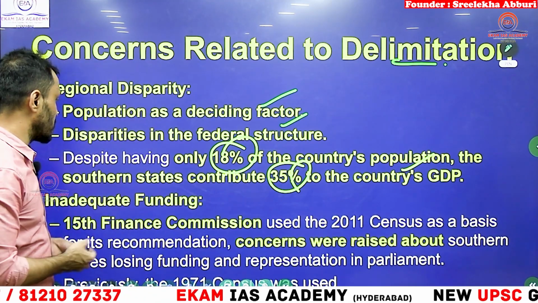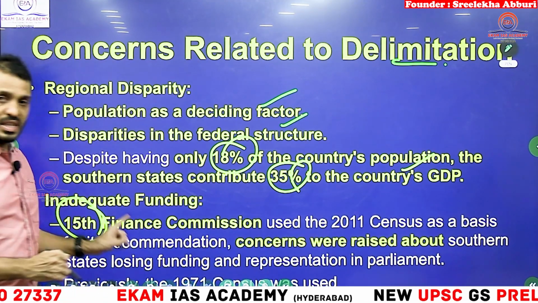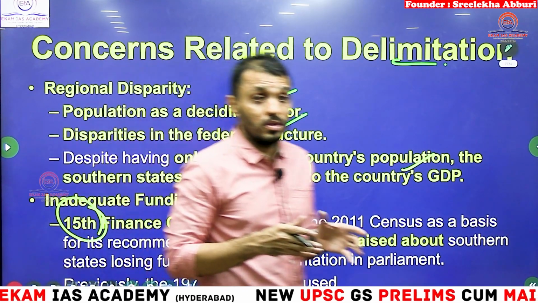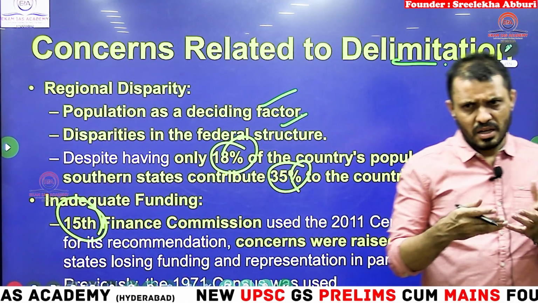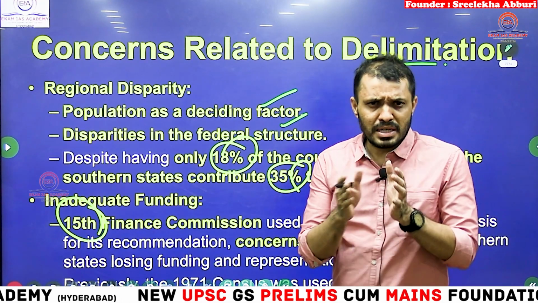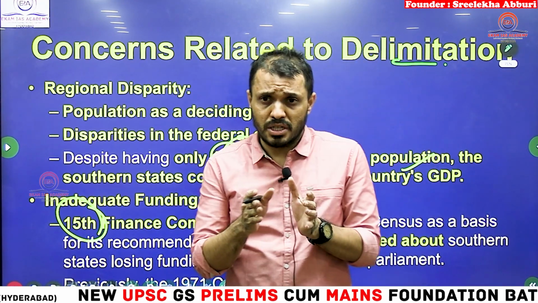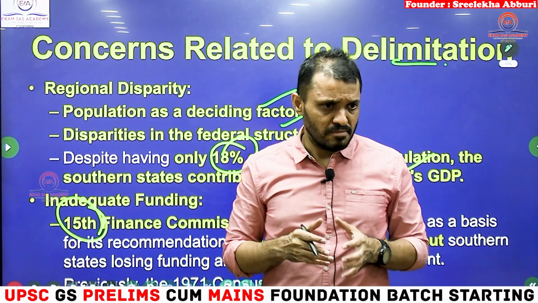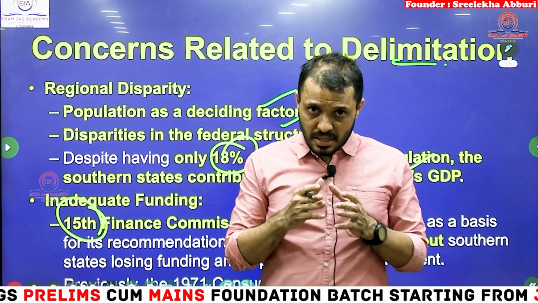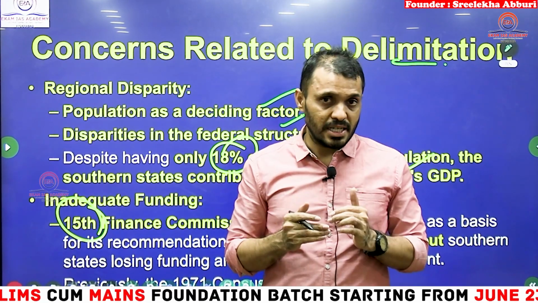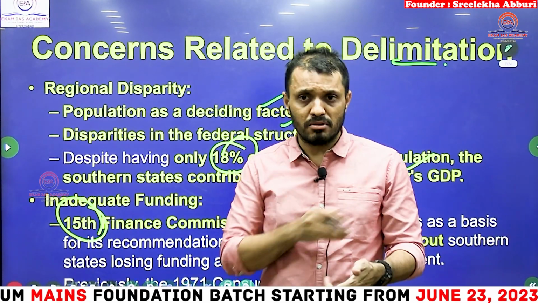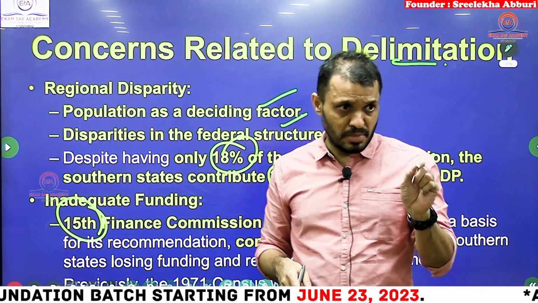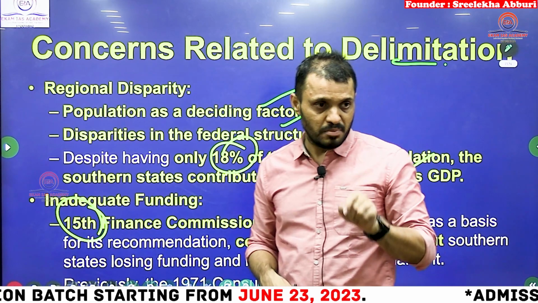That is very important, students. Already we are claiming that the 15th Finance Commission, you know that, students. What will the Finance Commission do? Yes, tax revenue allocation between the center and state. It also includes the grants. Okay, tax collection allocation between the center and state. Now, how much percentage is going to states now? 42. Actually, based on this idea, one question was asked in this year's prelims.